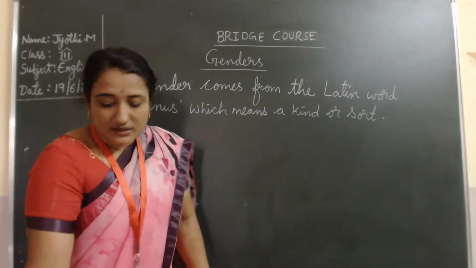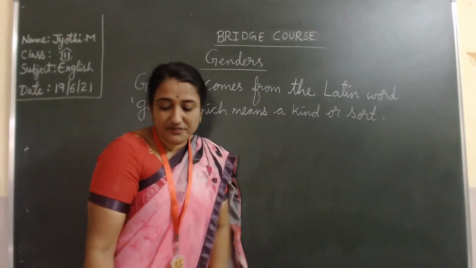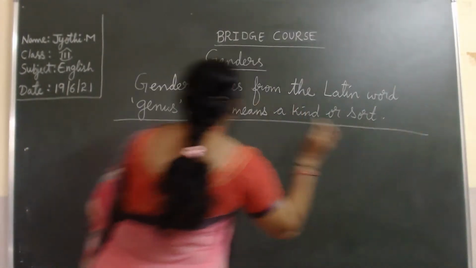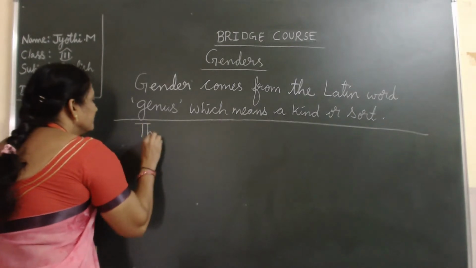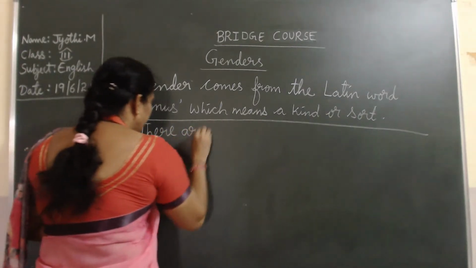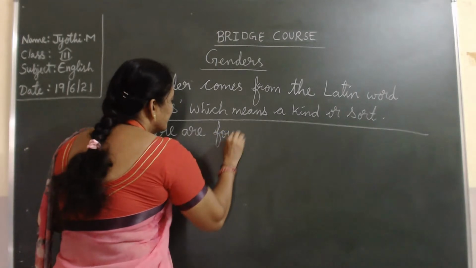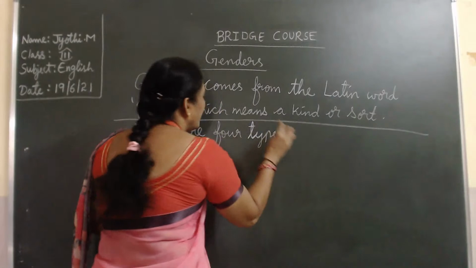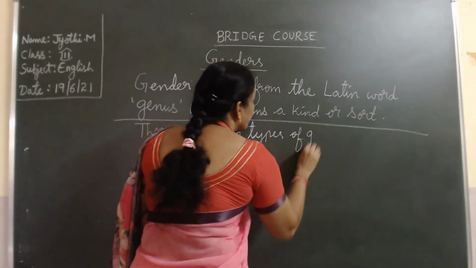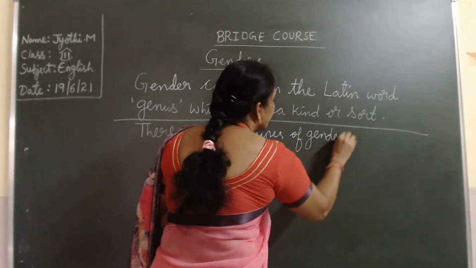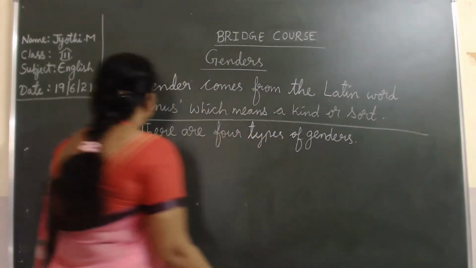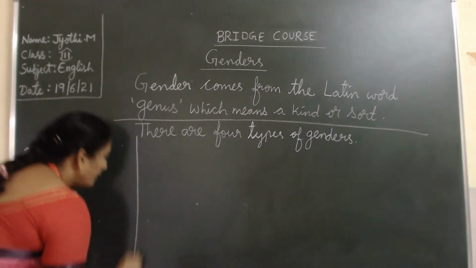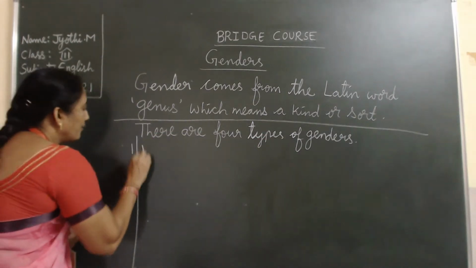See, in English, there are four main kinds of genders. How many genders are there in English? There are four types of genders. I'll write them one by one. Just write down in your book.